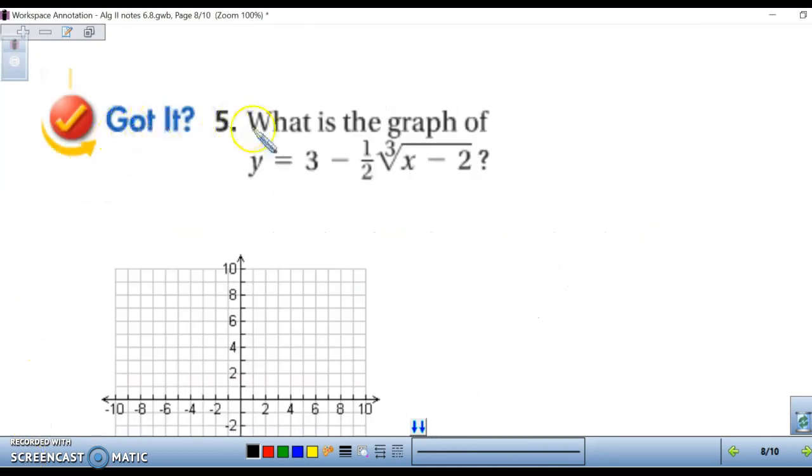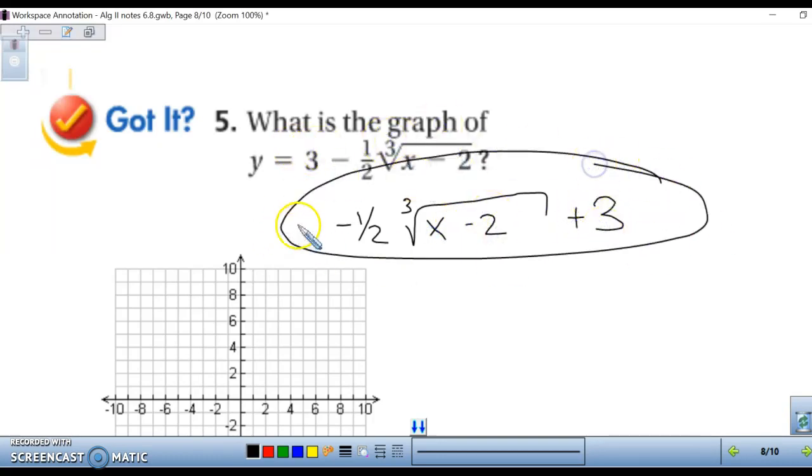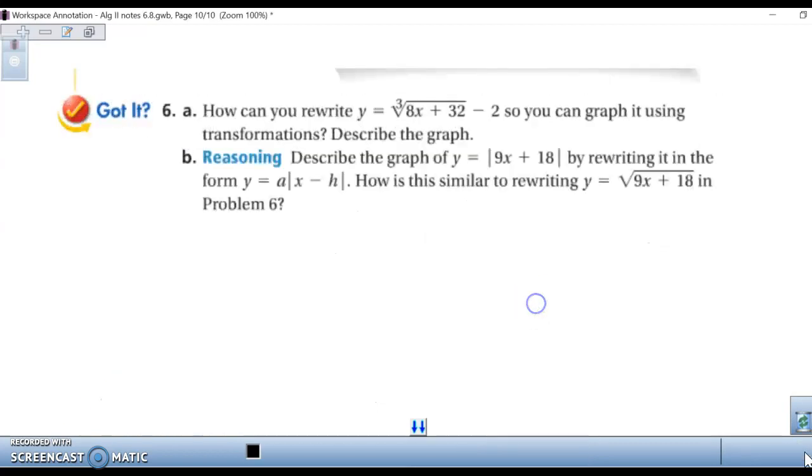I want you to do got it number 5 on your own. First rearrange so that it's 1/2 cubic root of x minus 2 and then plus 3 on the end. So that's the equation you're going to graph. The last example is going to be in the second part of 6.8 notes.